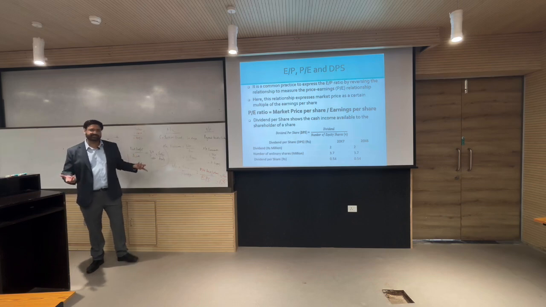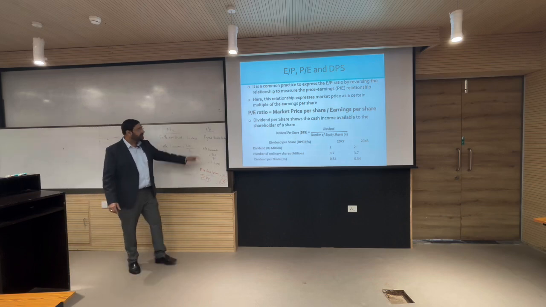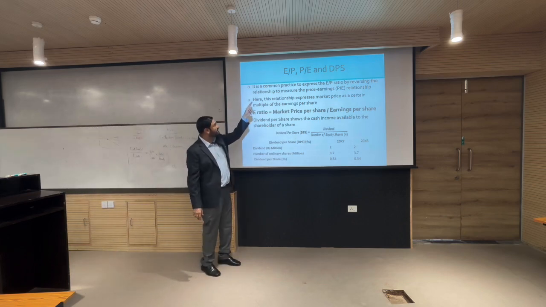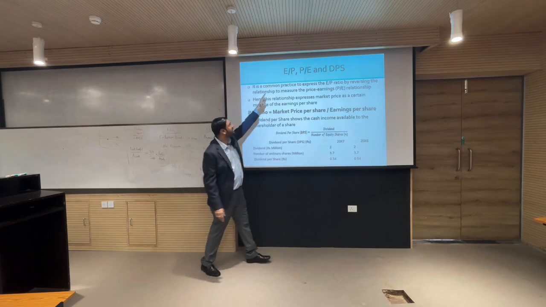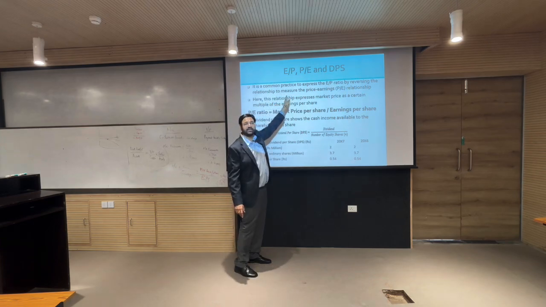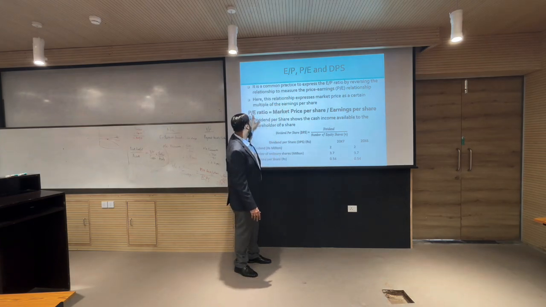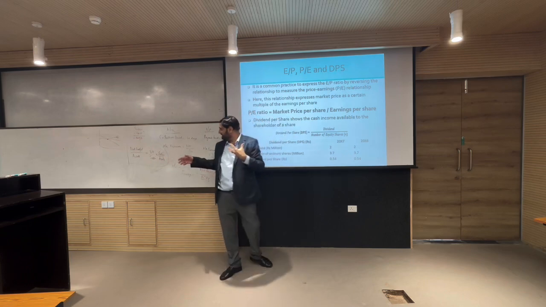It is a common practice, and that is the reason I have read EP and PE, these are actually the same ratio. EP is earnings upon price, PE is price upon earnings, it is just the reverse, but the convention is to calculate not the EP ratio but the PE ratio, which is market price per earnings, because that makes more sense.